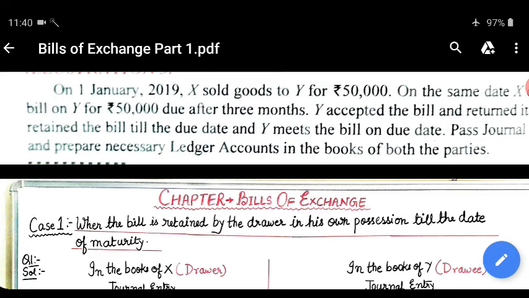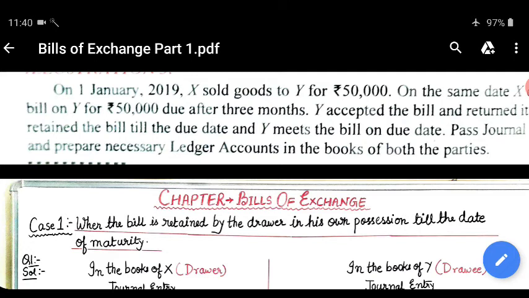It is basically written. It must contain an order. It is unconditional. The amount of the bill of exchange must be definite. The date of payment must be fixed. It should be duly signed by the maker and signed by the acceptor, that is the drawee. The amount of the bill is payable either on demand or on the expiry of a fixed period of time.